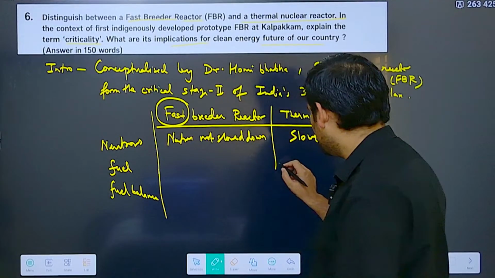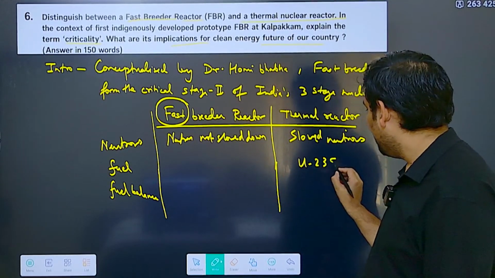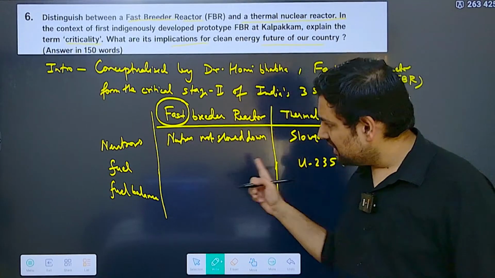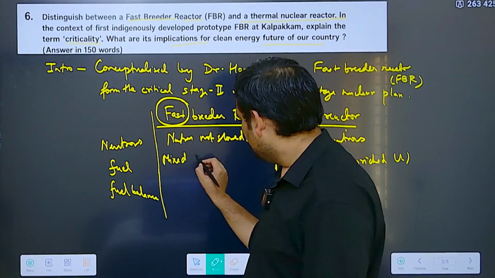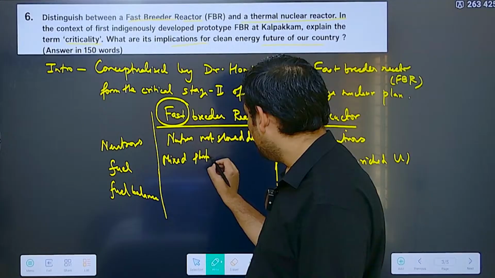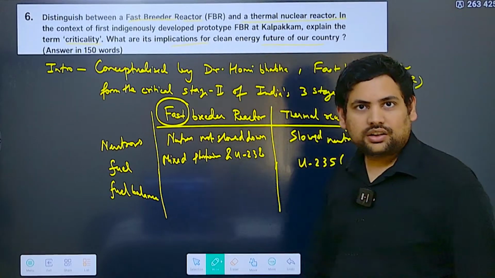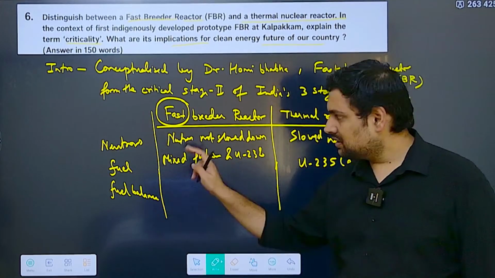In thermal reactors, we usually use uranium-235, that is enriched uranium. In this case, what we use is basically mixed oxide of plutonium and uranium-238. This is the fuel. Now fuel balance is what gives this feature of breeder.